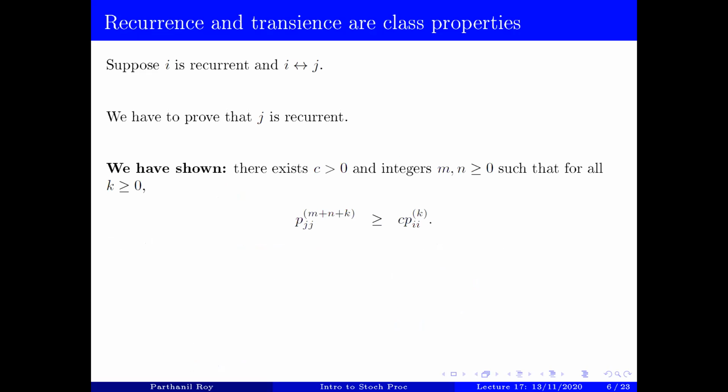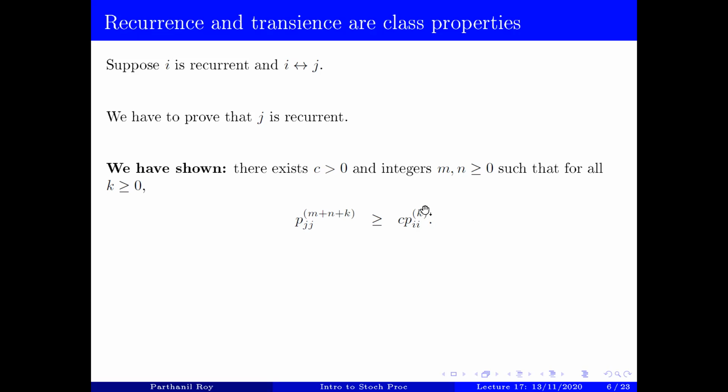So what we have shown is that there exists a positive real number C and two non-negative integers m and n, such that this holds for all non-negative integers k.